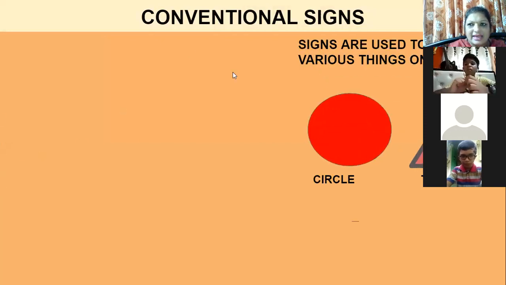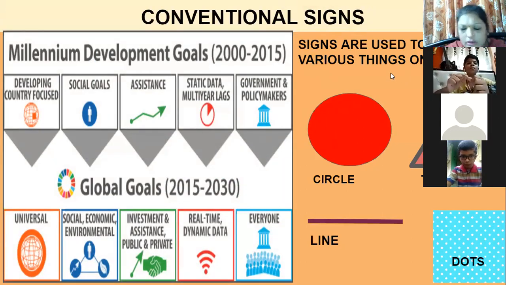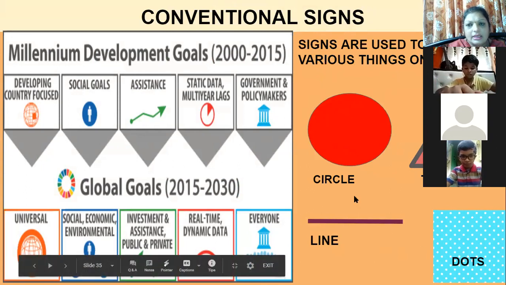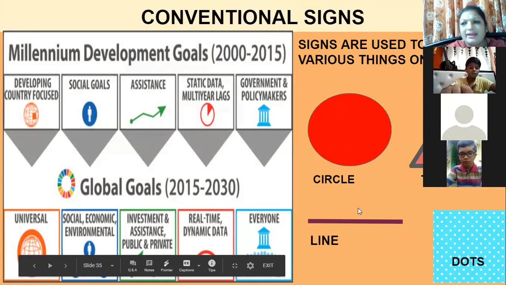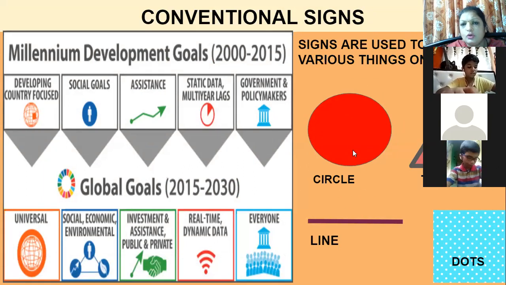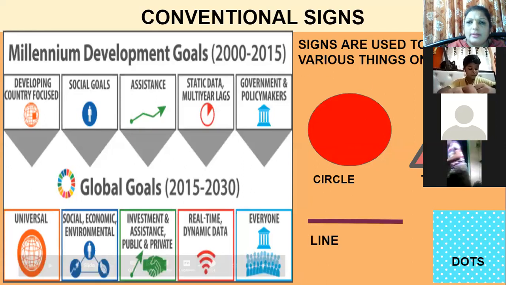Conventional signs are the signs which are used to show various things on a map. If you want to show some things on a map, the signs are used. Now, which are the signs? These signs can be in a form of a circle, triangle, line, or dots. That means if you are using a conventional sign on a map, only these things you have to use. You cannot use any other geometrical shape. Which shapes you will use? You will use a circle, a triangle, line, or dots. So signs are used to show various things on a map.